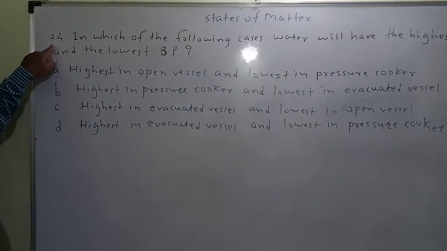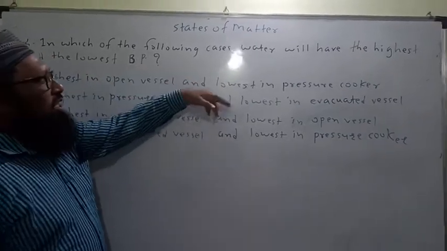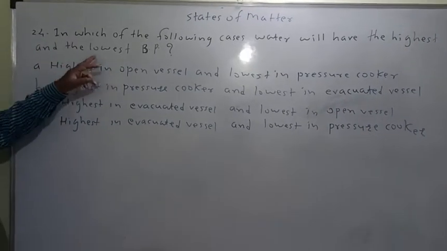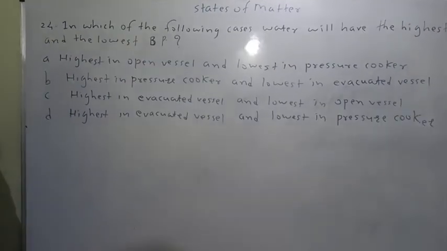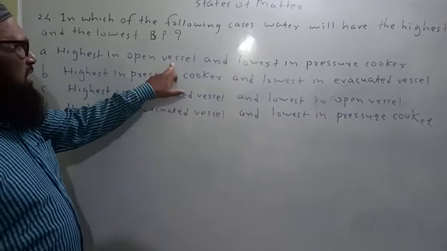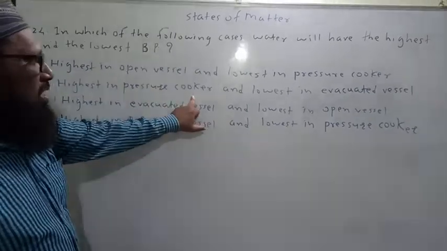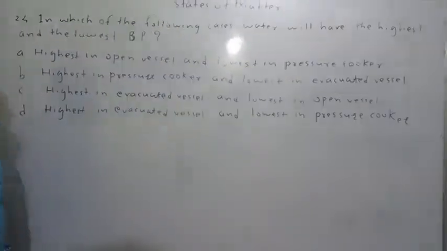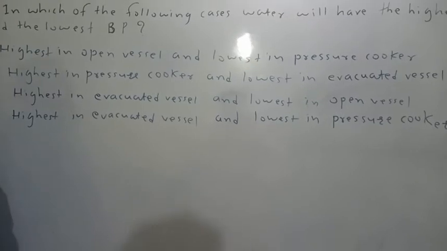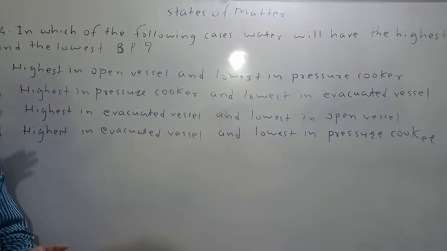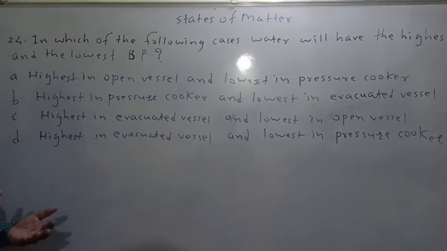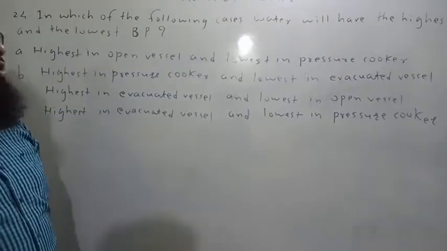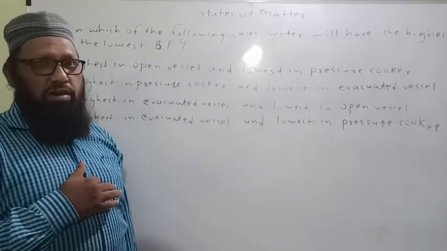Question number 24. In which of the following cases will water have the highest and the lowest boiling point? Now look here: open vessel, pressure cooker and evacuated vessel. This totally depends on the pressure. If the pressure applied is high, then the boiling point is highest. And if the pressure applied is low, then the boiling point is lowest.